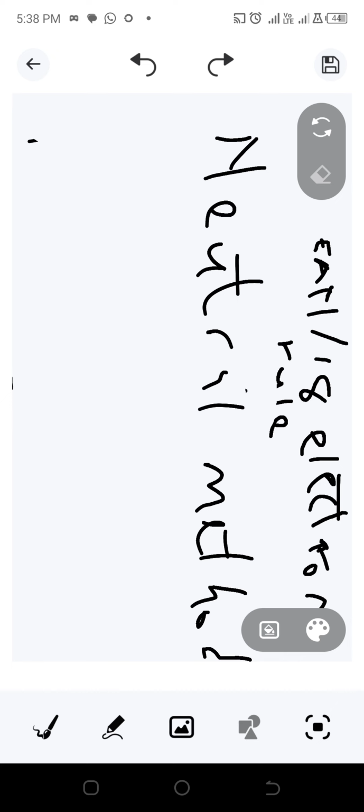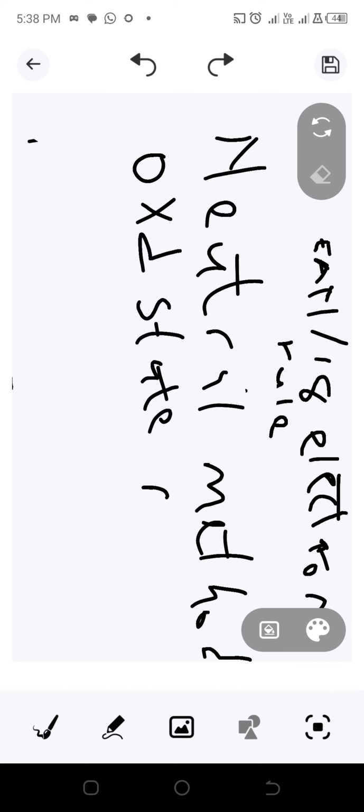While the second one is the oxidation state method. So the second one is the oxidation state method. Now when we talk about the neutral method, in this case the metal has a zero oxidation state.